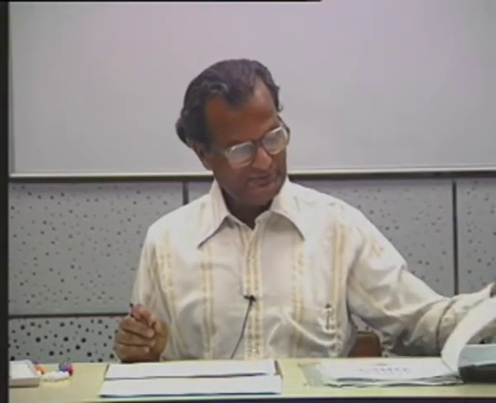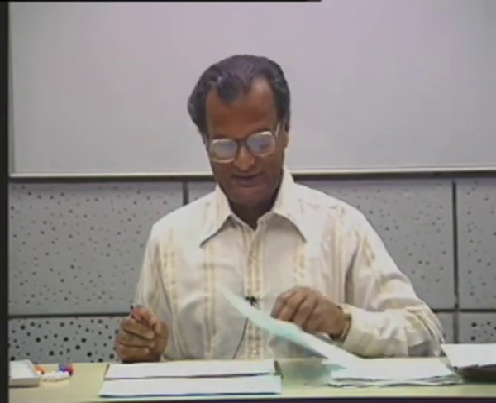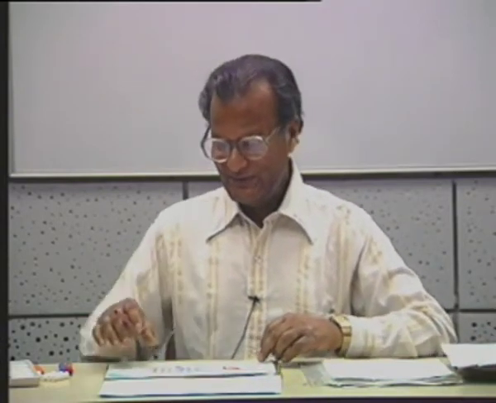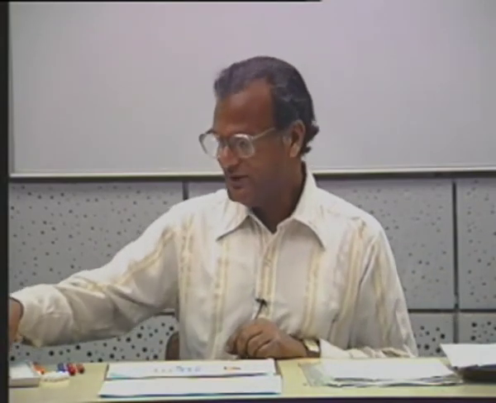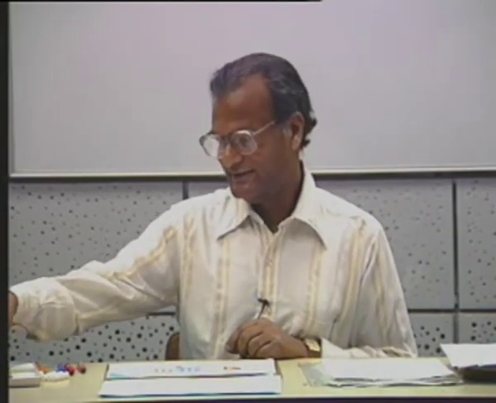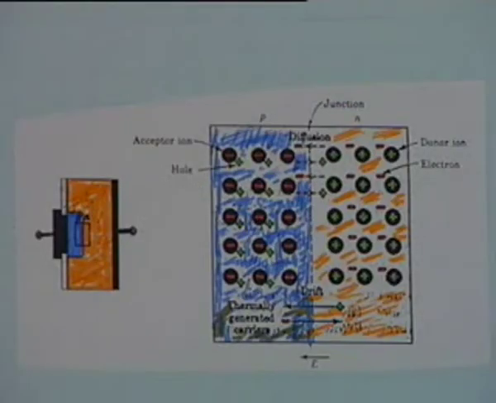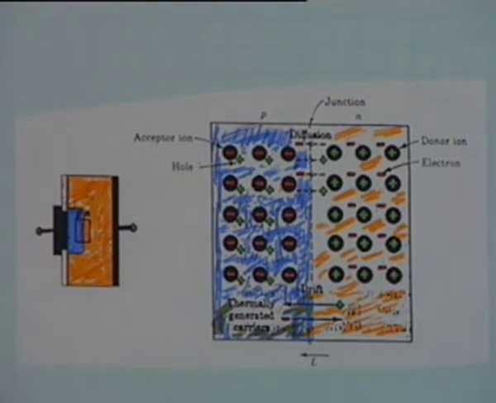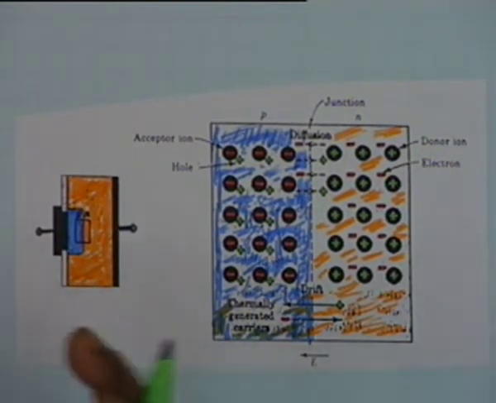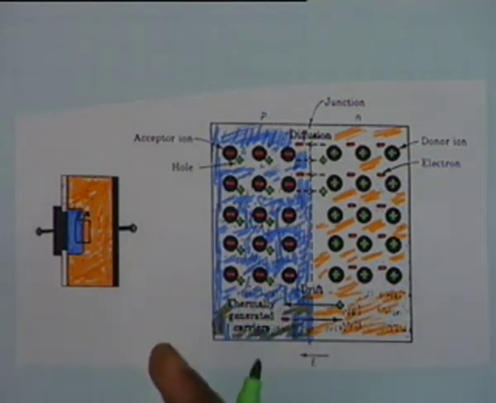Now please try to follow this carefully. Don't worry about what is written on this slide, just look at the picture. This shows the same PN junction in a schematic form. We take a cross section and show everything as rectangular.